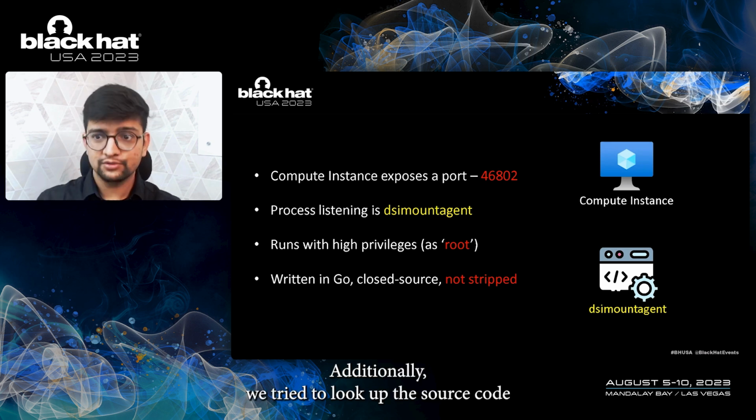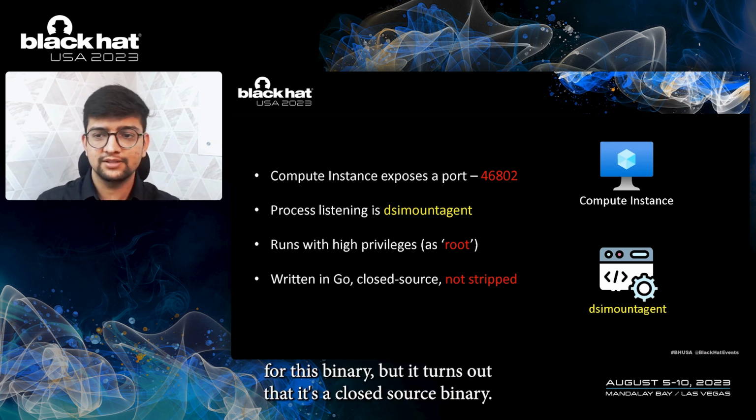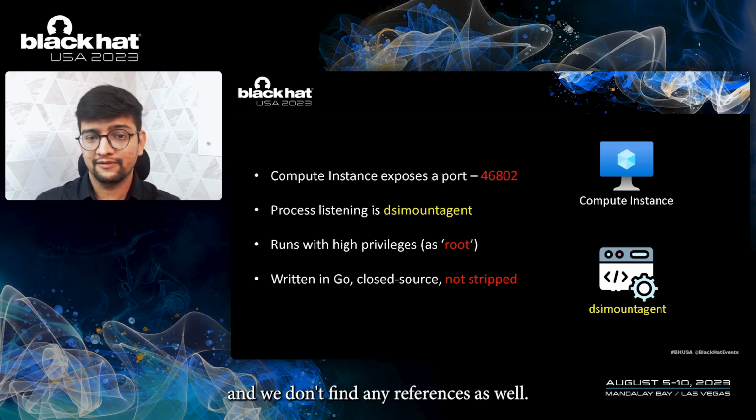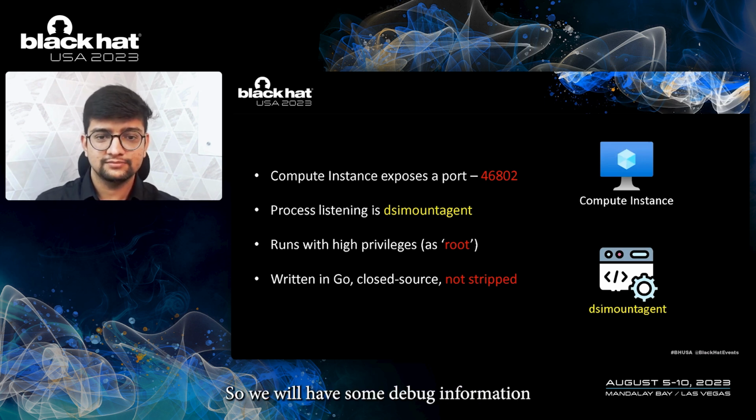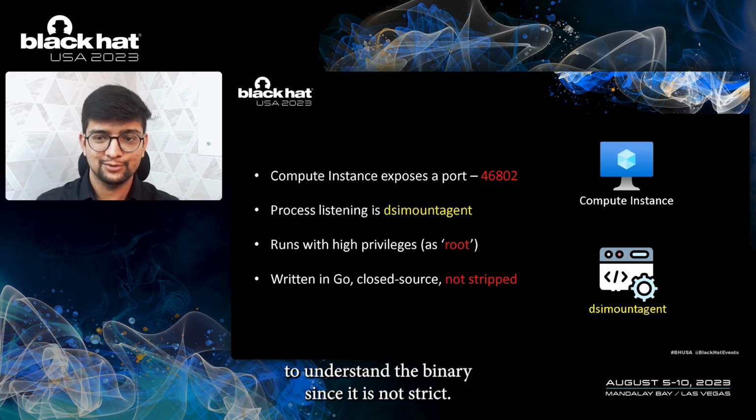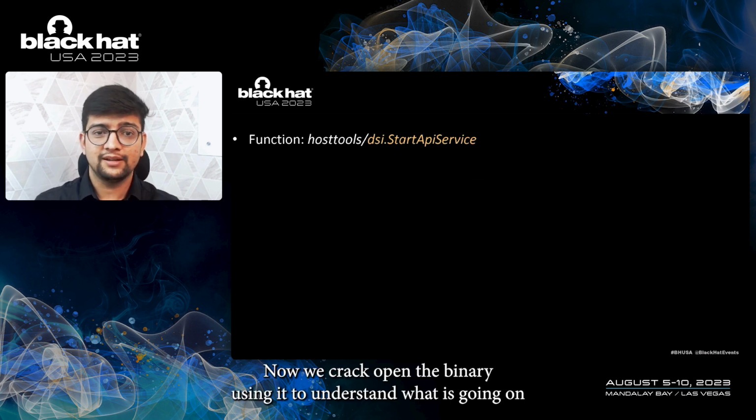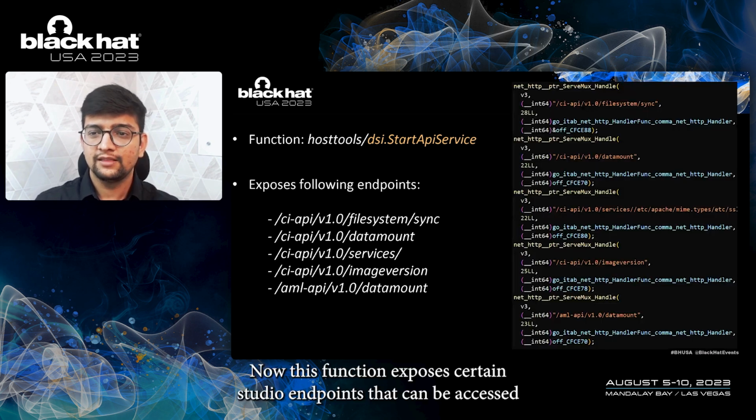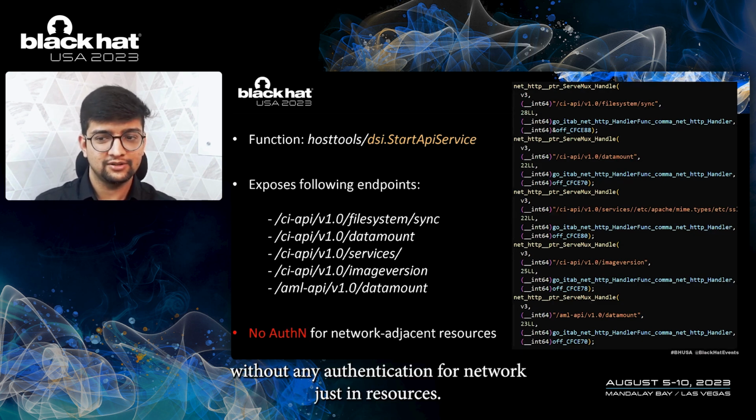Additionally, we tried to look up the source code for this binary, but it turns out that it's a closed source binary. It's not open source like WA Linux agent or OMI. And we don't find any references as well. So we have some debug information to understand the binary since it is not stripped. Now we crack open the binary using IDA to understand what is going on, and we come across a function called DSI start API service. Now this function exposes certain HTTP endpoints that can be accessed without any authentication for network adjacent resources.